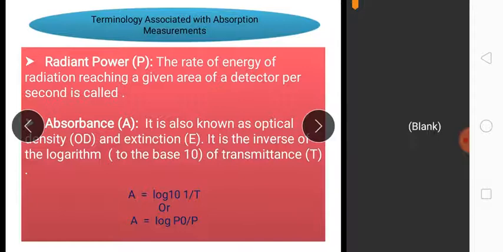The first one is radiant power, which is denoted by P. The rate of energy of radiation reaching a given area of a detector per second is called radiant power.